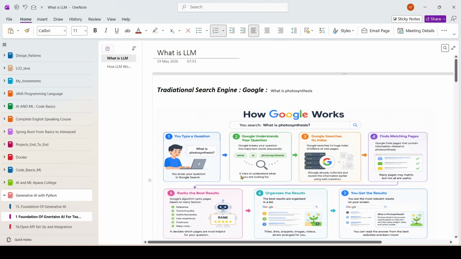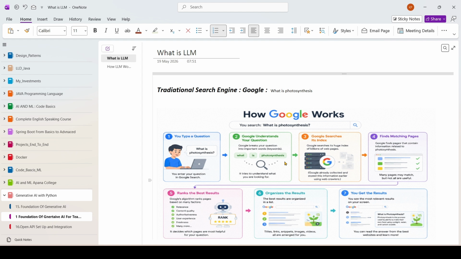How it internally works is, whatever query we have given will be broken down into keywords. What is one keyword? Photosynthesis is one keyword. Now these keywords will be searched across already indexed web pages. Once we get the filtered indexed web pages, on top of that, a ranking algorithm used to run.